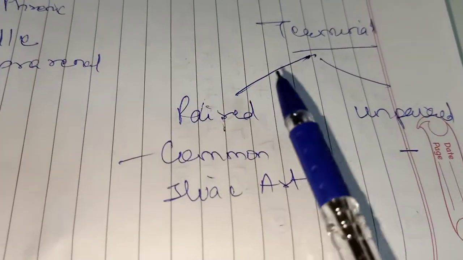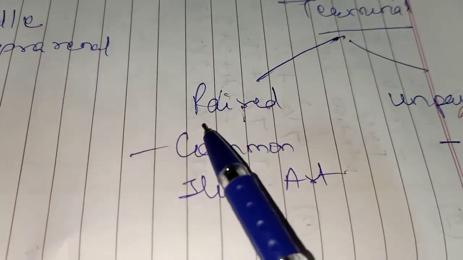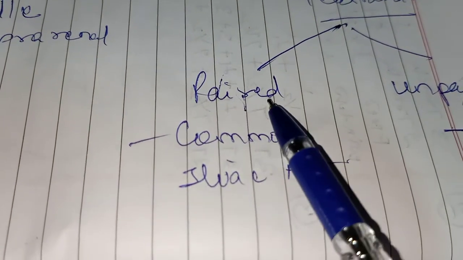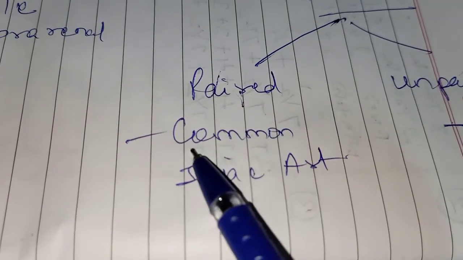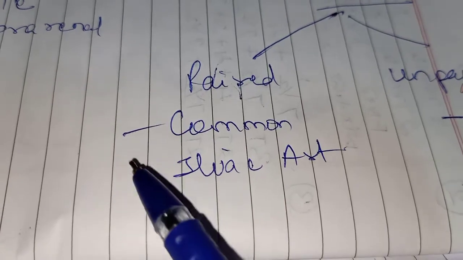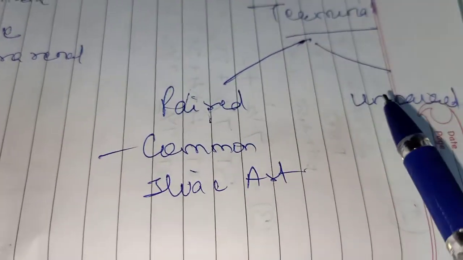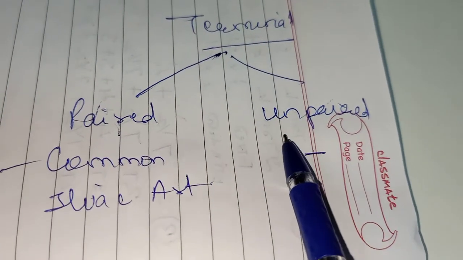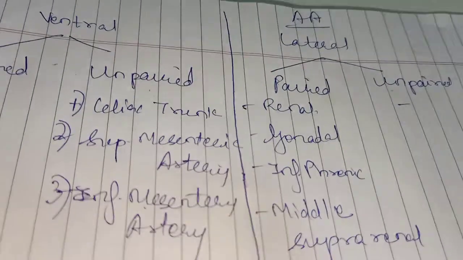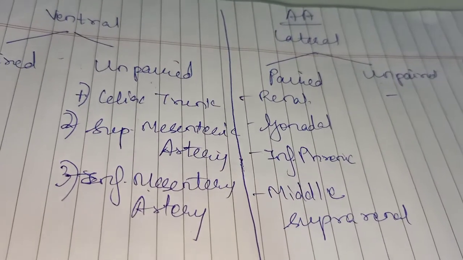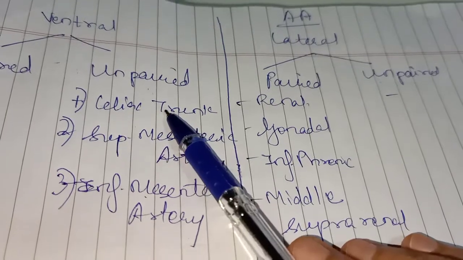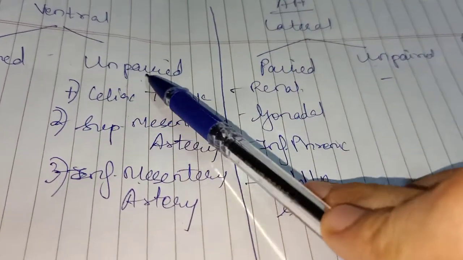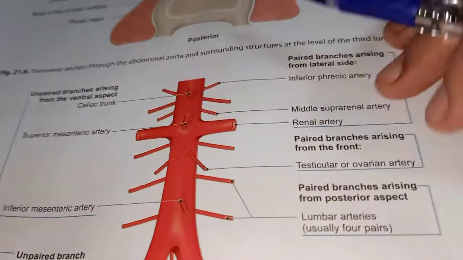We'll go to the terminal branch. You all know the abdominal aorta terminates as a paired artery, the common iliac artery, that is right and left common iliac arteries. There is no unpaired terminal branch of the abdominal aorta. Okay. So these are the branches of the abdominal aorta. We'll go one by one. Now first is the celiac trunk, which is unpaired. As you see, it is unpaired. Now we'll see where the celiac trunk is.